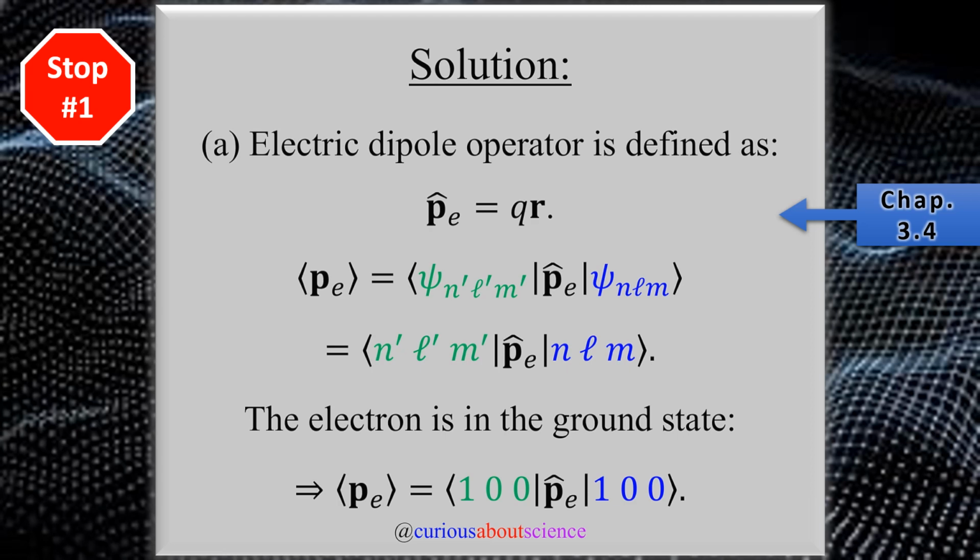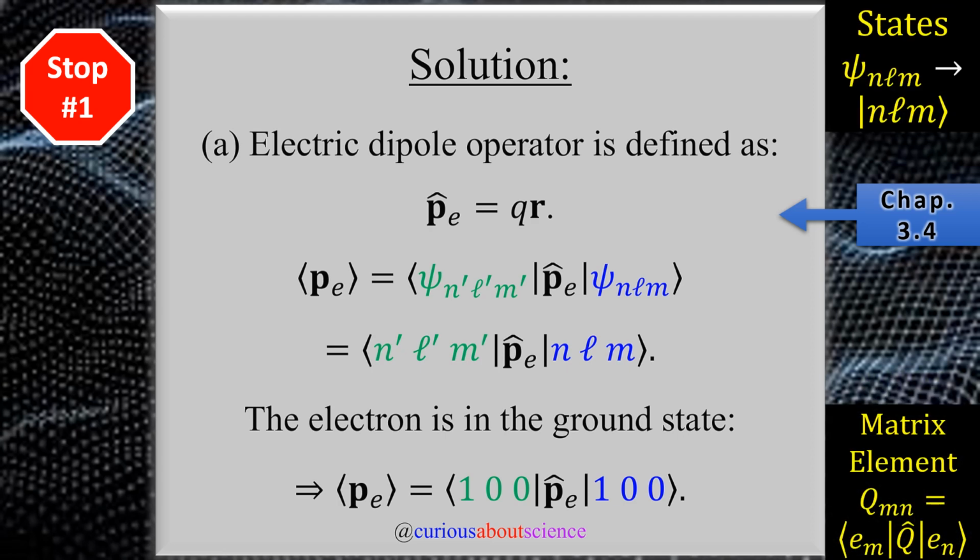From there, we see that, once again, in order to find the expectation value, we sandwich this operator between two states, which, recall in the hydrogenic orbitals, psi n l m is just represented by the ket, much easier. And by doing so, we find that this is a matrix element now, and thus we can apply the selection rules. No big deal, we've seen this enough by now, but be aware that that is the way to do this. And so when we're looking for an electron in the ground state, or psi 1,0,0 of r, theta, phi, we just write it as the broad ket of 1, 0, 0. Cool, no problem. Let's see how the selection rules apply to this and what we can conclude.